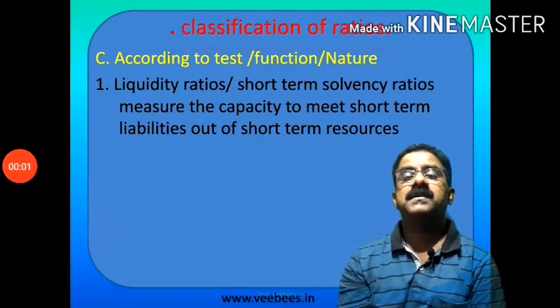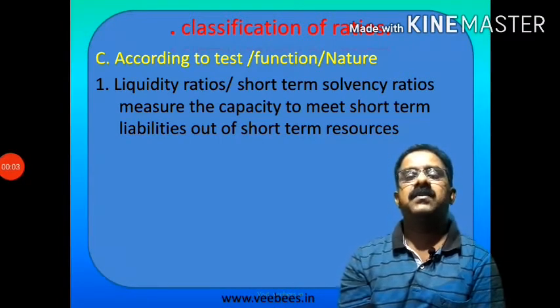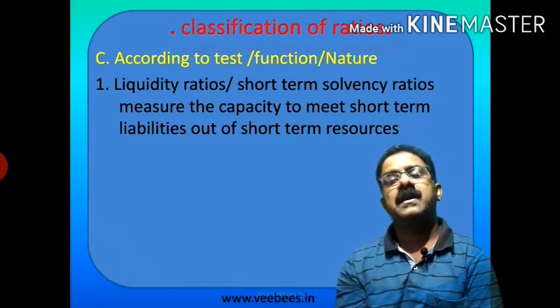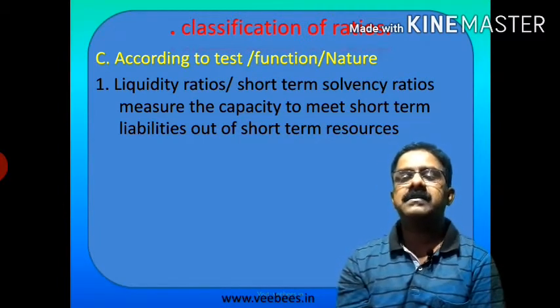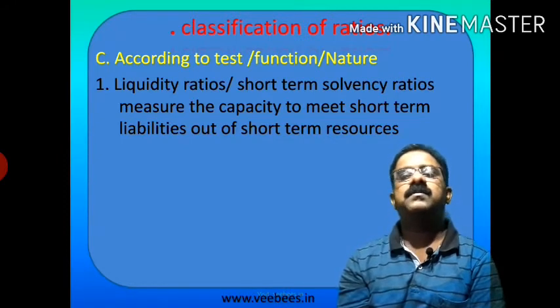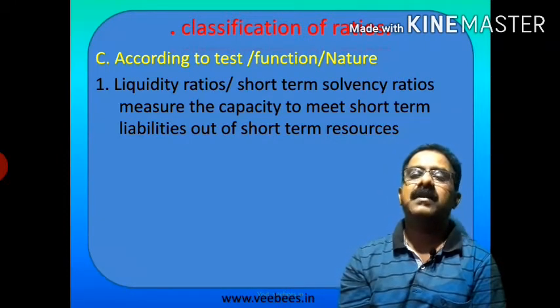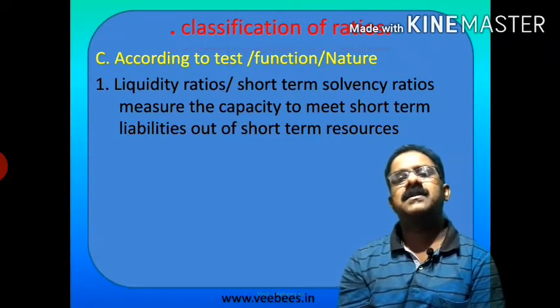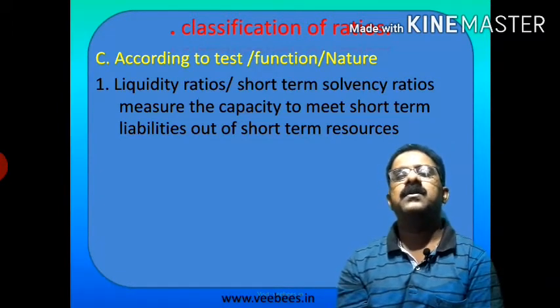The first ratio is liquidity ratios, also called short-term solvency ratios. It measures the capacity to meet short-term liabilities out of the short-term resources. That is, whether current liabilities can be met using current assets or not.